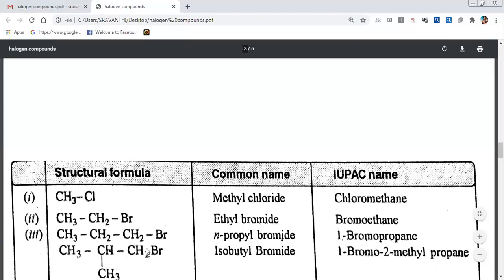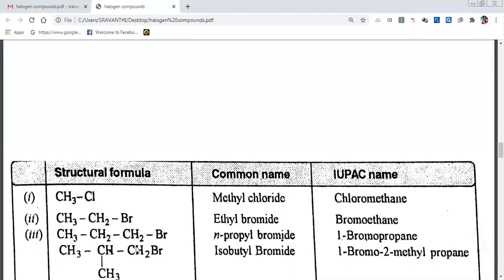We should go for the least number. If you go like this, 1, 2, 3, it is also 1, 2, 3. But here a substituent is there. If you go numbering from this side, bromine gets the first number. If you come like this, 1, 2, 3, bromine gets the third number.